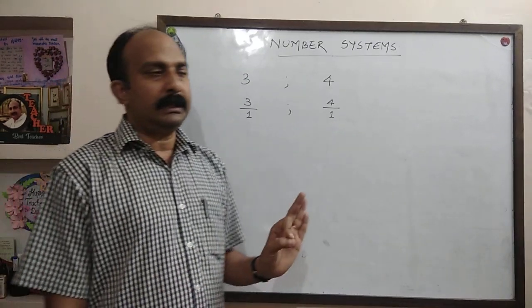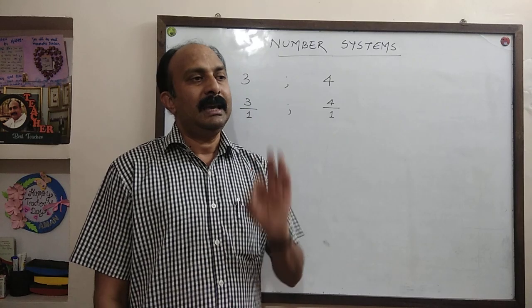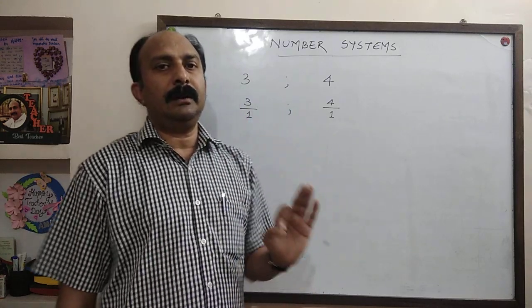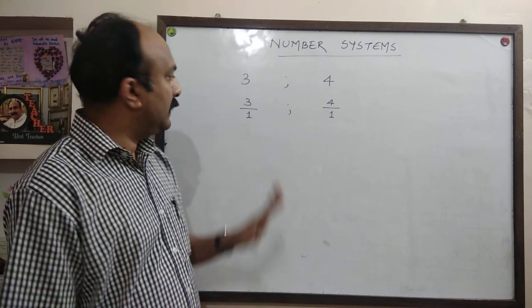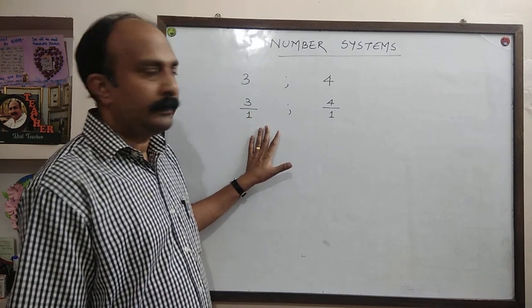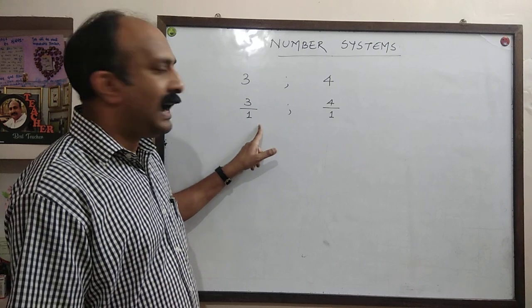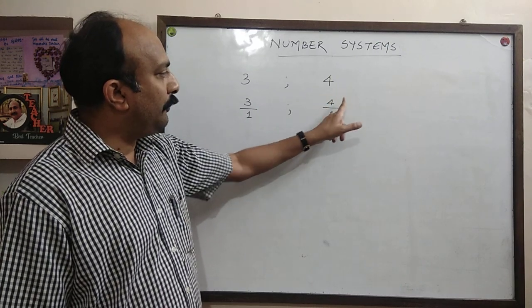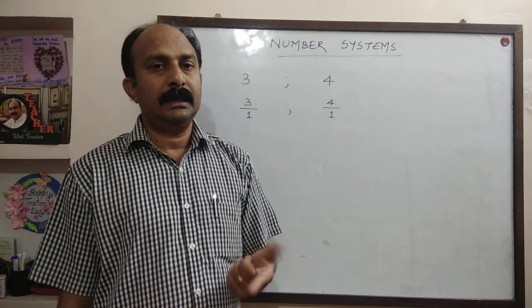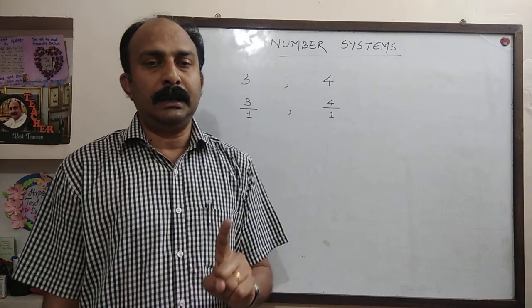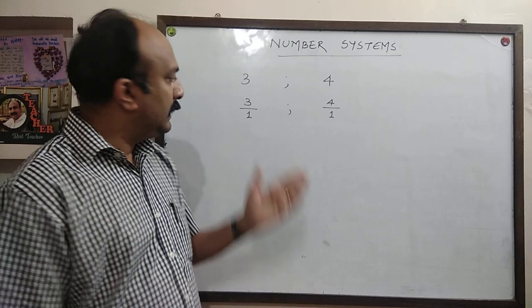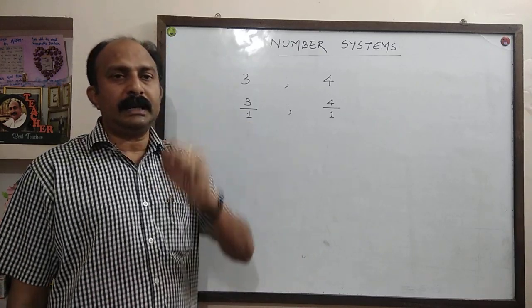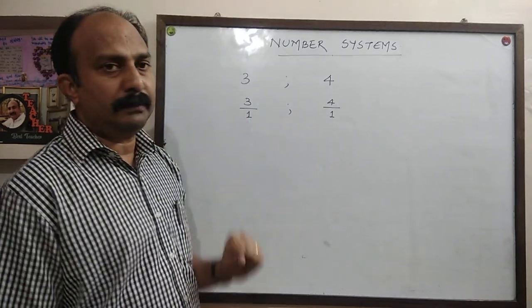The easiest method for finding any number of rational numbers between the given two numbers is to multiply the numerator and denominator of both the given numbers by one more than the required number of answers. For example, here we are asked to find 6 rational numbers between these two numbers.